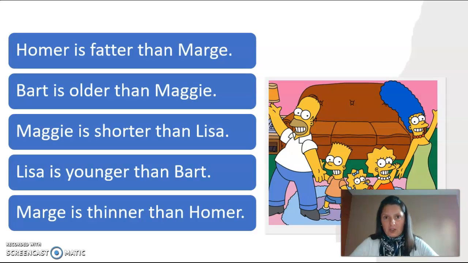Homer is fatter, mais gordo, than Marge. Bart is older than Maggie, mais velho. Maggie is shorter than Lisa, mais baixa. Lisa is younger than Bart, mais jovem. Marge is thinner than Homer, mais magra.